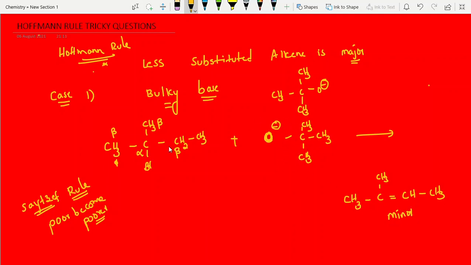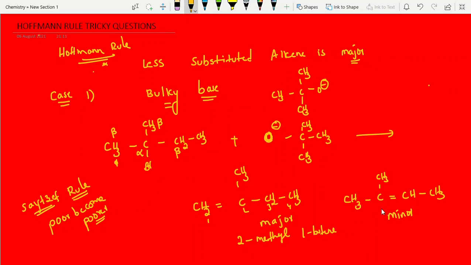Now what is the next one? Among these two beta carbons, you can remove a hydrogen from either one, no problem, because the resulting IUPAC name is the same. Suppose you remove it here: CH2 double bond C(CH3), CH2, CH3. This is the major one. Numbering 1, 2, 3, 4, the name is 2-methyl-1-butene.